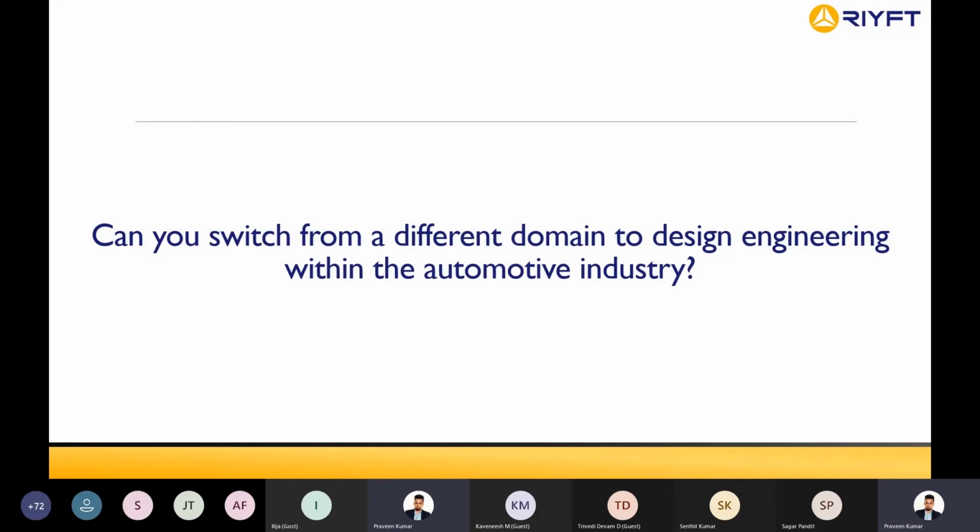So be specific on what you are targeting. If you want to get into CAE, learn a CAE tool. If you want to get into design, learn any design tool which the industry is using. Focus on one particular topic, and then you can get into the industry. Do you have any questions?